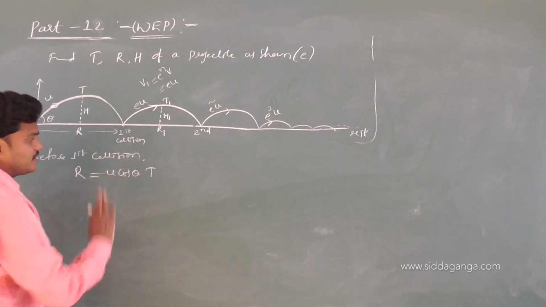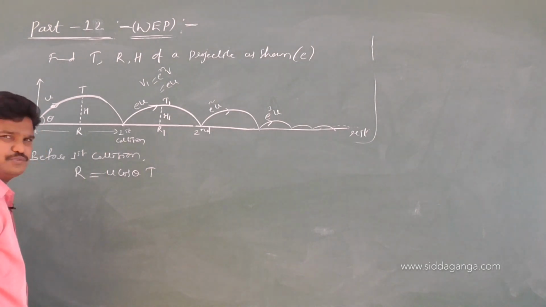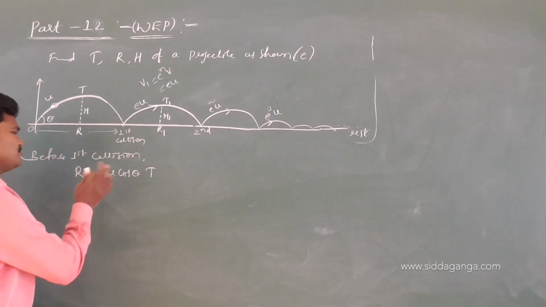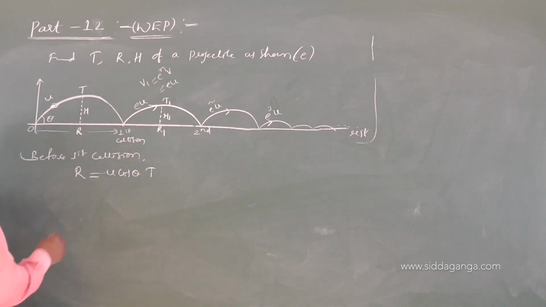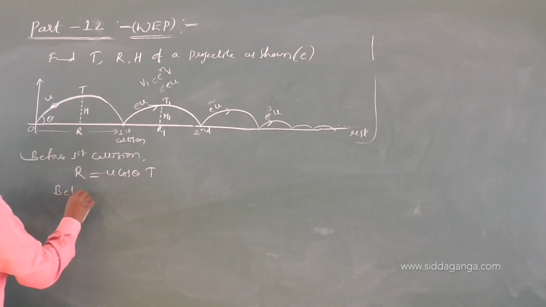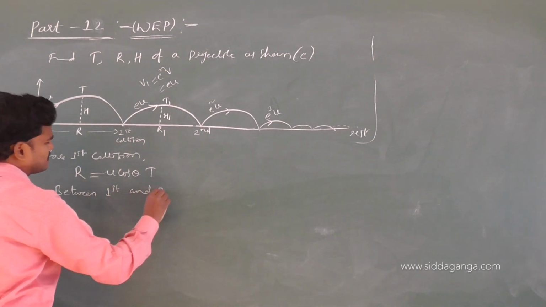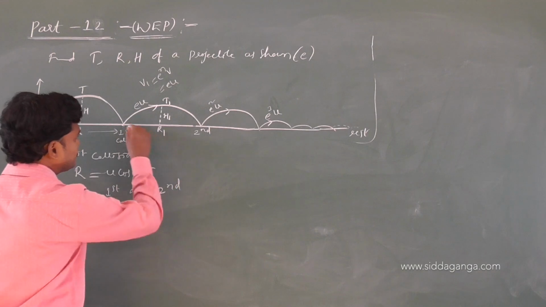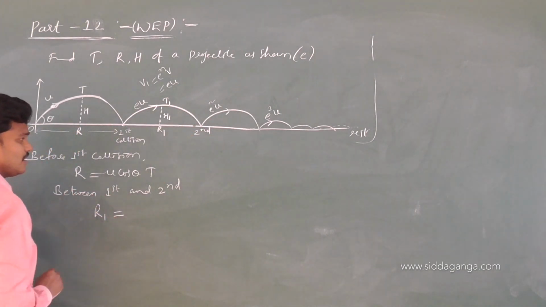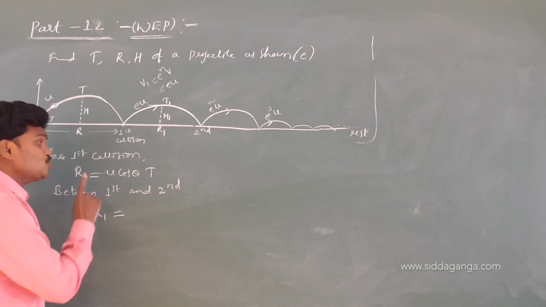Let me write t in terms of t only. Okay, keep as it is in terms of t. Otherwise use u square sin square theta by g, again you will get the same. Better you follow this. Okay, and between first and second collision, what is the range? R1. R1 is equal to, tell me, u cos theta into t.